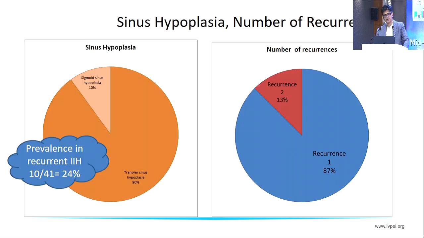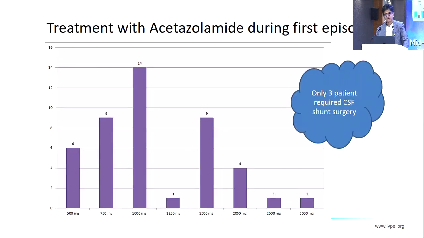We also looked at the radiological findings, and we found that sinus hypoplasia was noted in 10 out of 41 patients. That means 1 out of 4 tend to have a sinus hypoplasia, and in the majority of cases it was transverse sinus hypoplasia. The majority of patients had only one episode of recurrence.